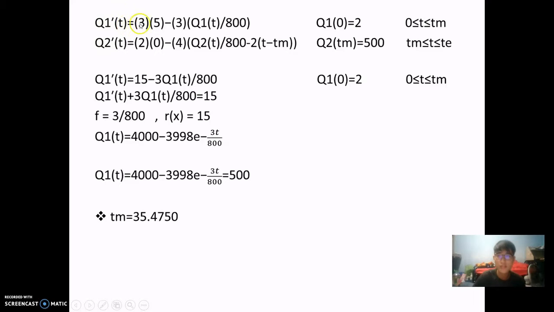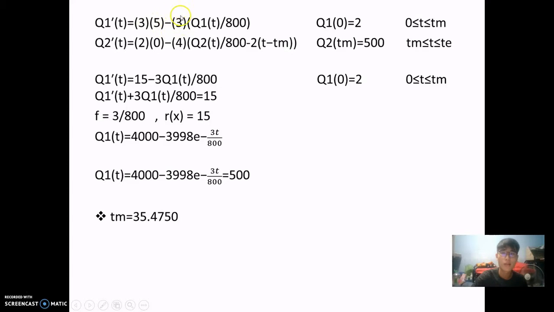As for the Q1 function, you can see there are two separate components, left and right. The left hand side is called the inlet, the right hand side is called the outlet. As for the inlet part, 3 has a unit of gallons per hour, 5 has a unit of ounces per gallon, and if you multiply both of them, you will get ounces per hour.